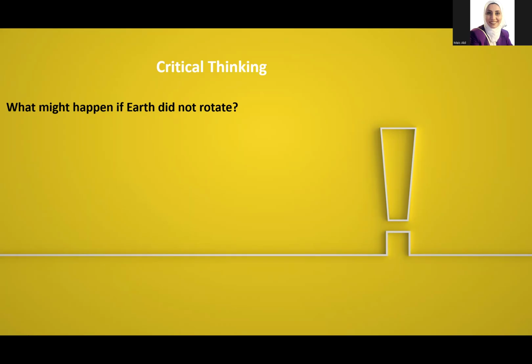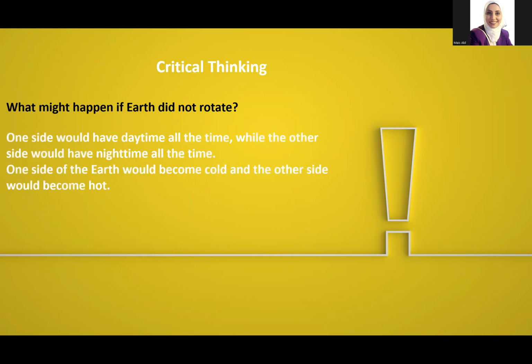But if the Earth were not rotating, one side would have daytime all the time, while the other side would have nighttime all the time. One side of the earth would become cold because it is not getting sunlight, and the other side would become hot because it is getting sunlight the whole day. Thank you for listening.